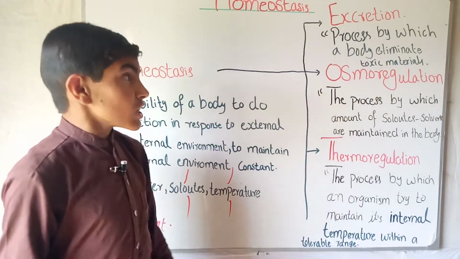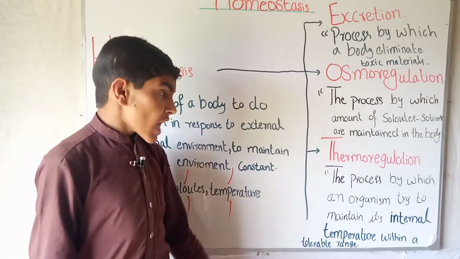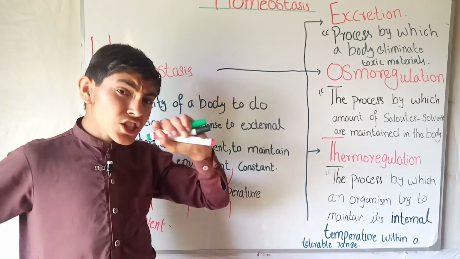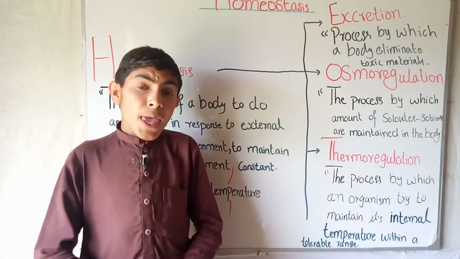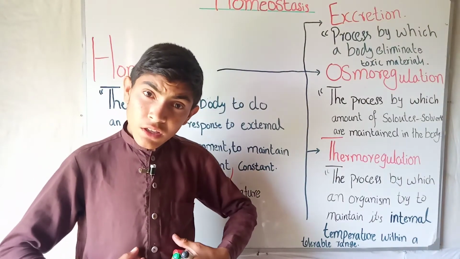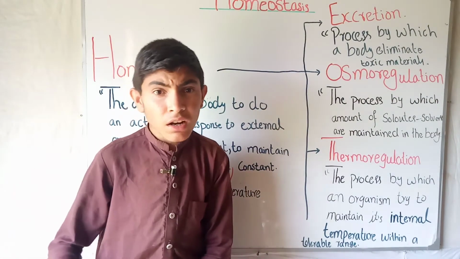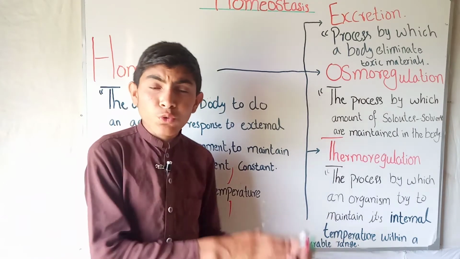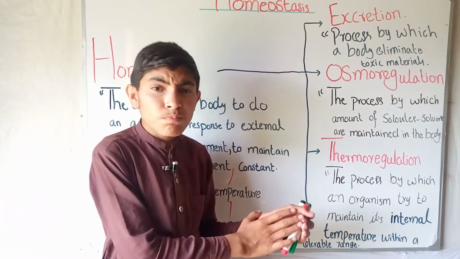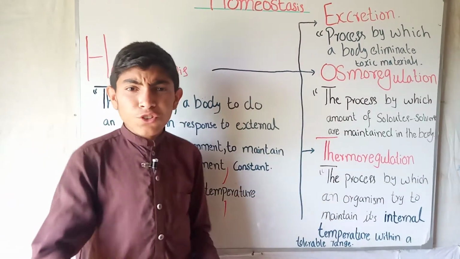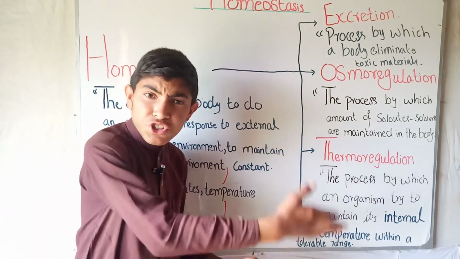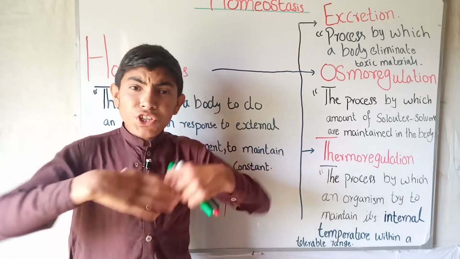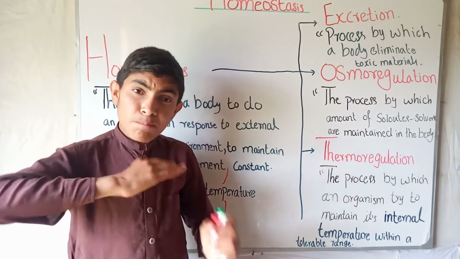One is excretion, osmoregulation, and thermoregulation. Students, as you know, excretion is a process by which our body removes the toxic material, which are nitrogenous bases, urea, uric acid, amino group, and all the toxic material which are present in our cells. Those materials have expired in our body and we cannot use them back.